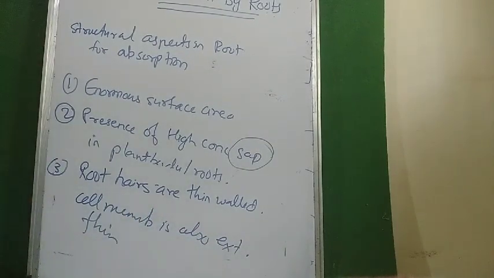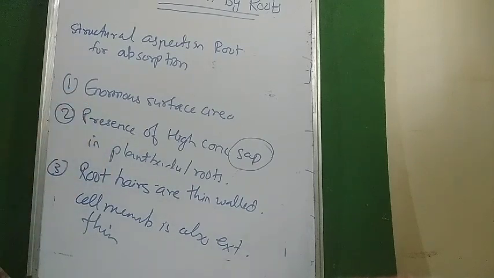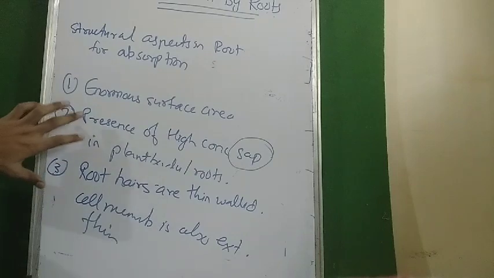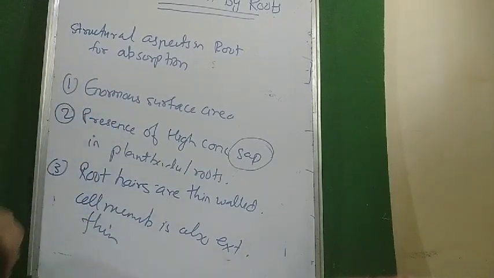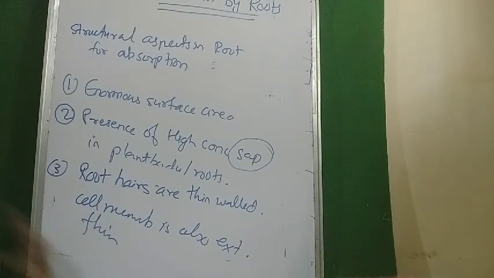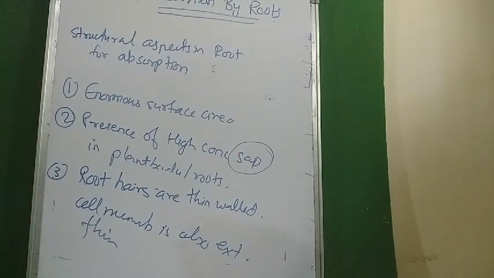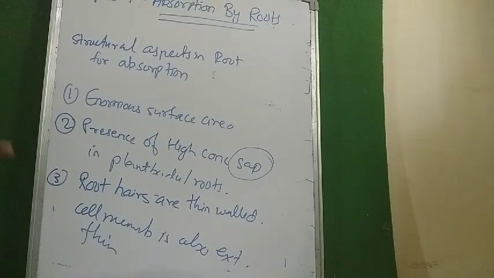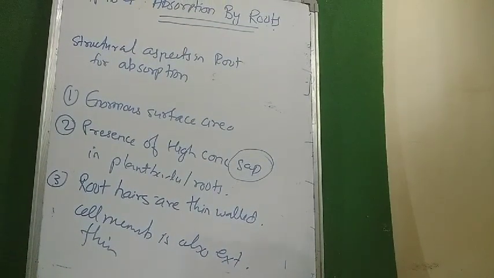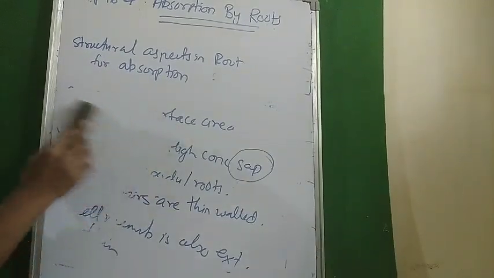So these characteristics, like enormous surface area, would help in more water and mineral absorption. Presence of high concentration in the plant body again would lead to more water and mineral absorption. Thin walled structure again would lead to more absorption. So these are the important characters that would lead to more absorption by the root hairs.